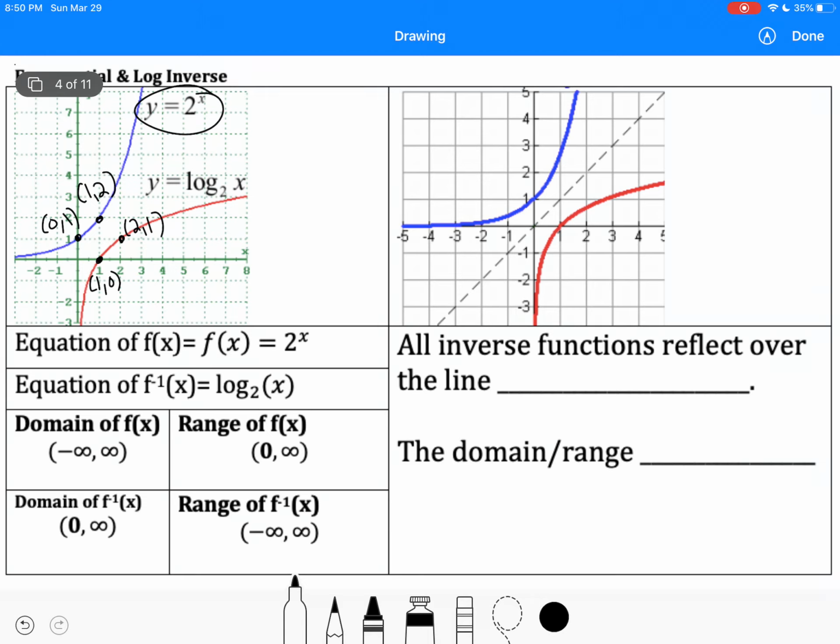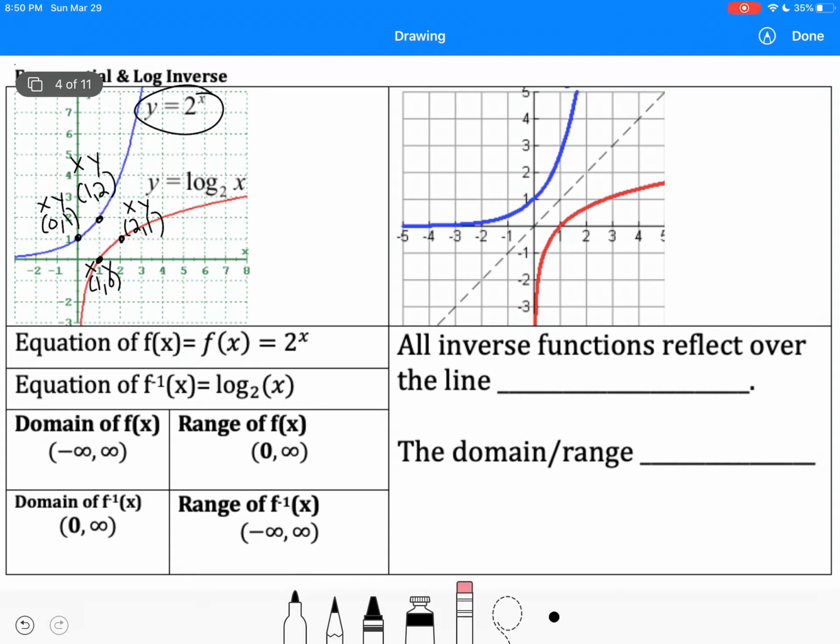What we should notice is that they are inverses because inverse by definition, x and y flip. So this one has a point 1, 2. This one now is 2, 1. This one had a point 0, 1. This has a point 1, 0. A log and an exponential are inverses of each other.